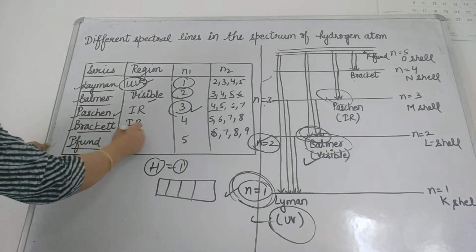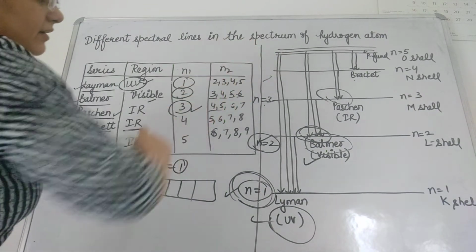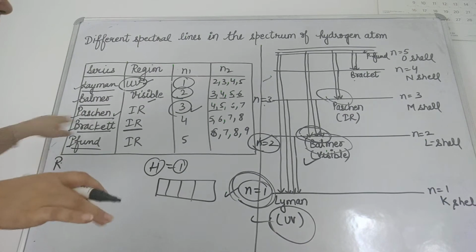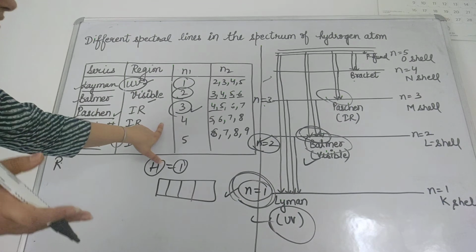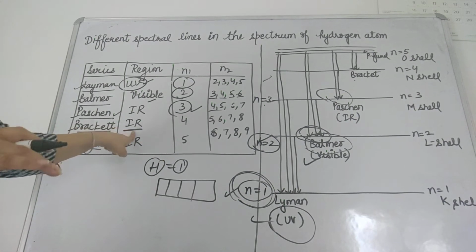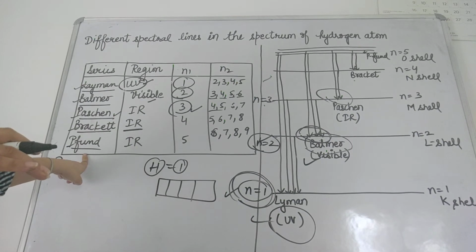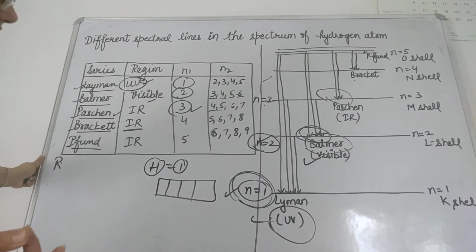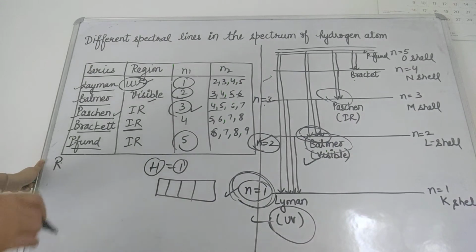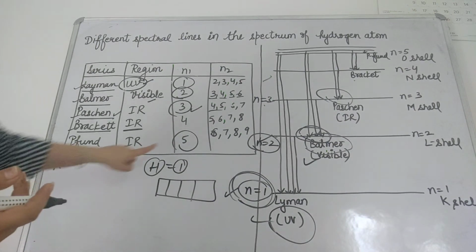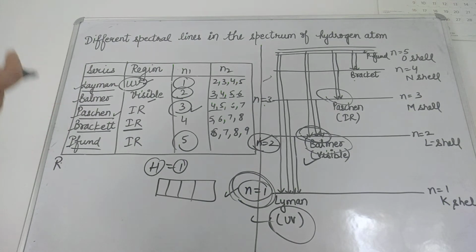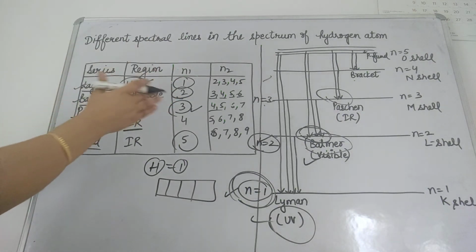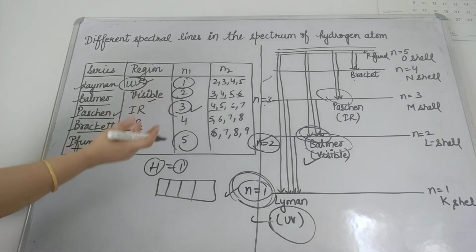In the same way, the Brackett series is also falling in the IR region, and if all the lines fall over the n equal to 4 energy level, it is related to the Brackett series. In the same way Pfund, once again in the IR region, in which n1 is equal to 5 and n2 is 6, 7, 8 and 9. So I think now it is clear to you. This concept also helps us calculate the number of lines in the hydrogen spectrum. Let's see how we can calculate.